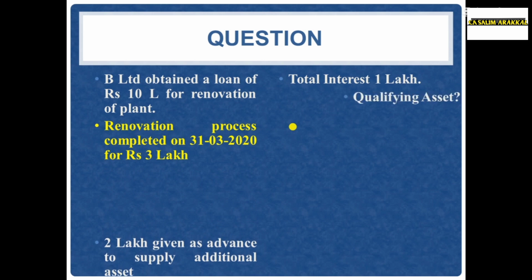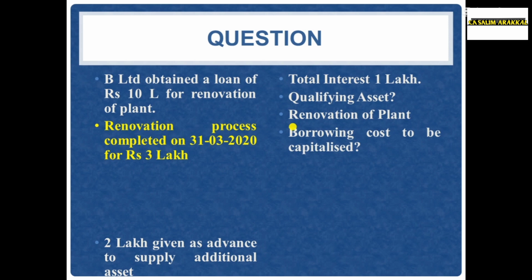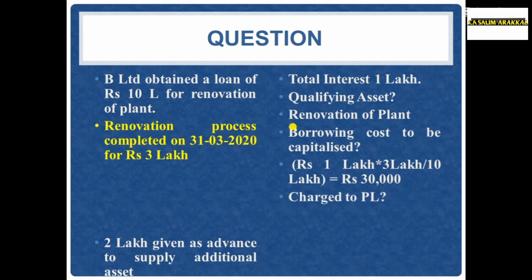How much amount can we capitalize as borrowing cost? ₹1 lakh into 3 lakh divided by 10 lakh, that is ₹30,000 can be capitalized as cost of plant. The balance of rupees 70,000, that is 1 lakh minus 30,000, should be charged to profit and loss account as expenses. Advances given for supply of additional assets and used for working capital are not eligible for capitalization.